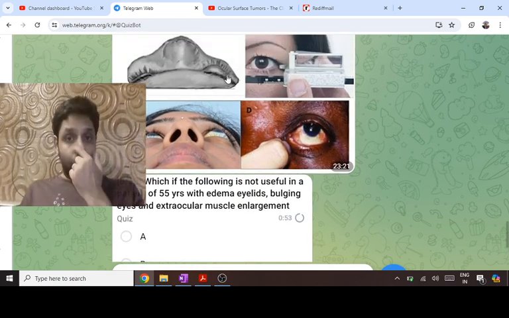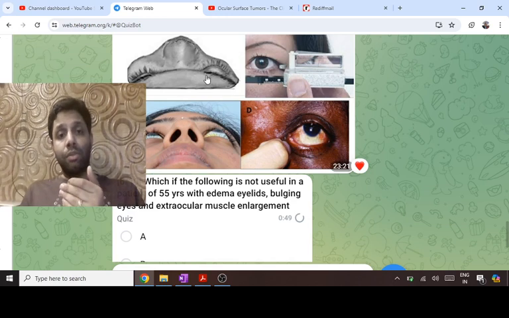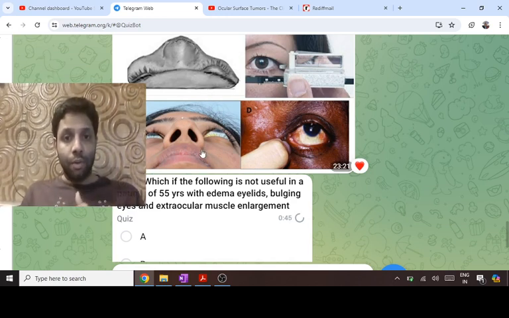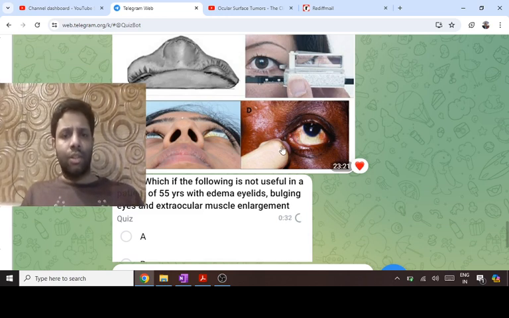Now, this is Naugle's view. When the doctor is looking from the head end view, the right eye is having proptosis. This is the worm's eye view. In the worm's eye view, when the doctor is sitting at the foot end, the left eye is having proptosis. This is Hertel's exophthalmometer. All the three are for proptosis, exophthalmos, but D is a regurgitation test.